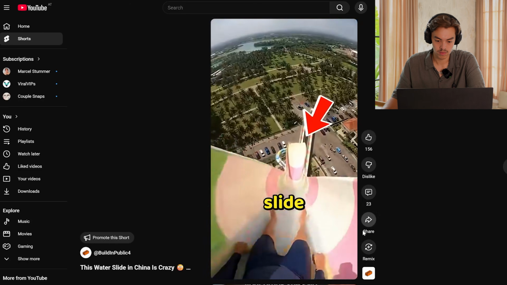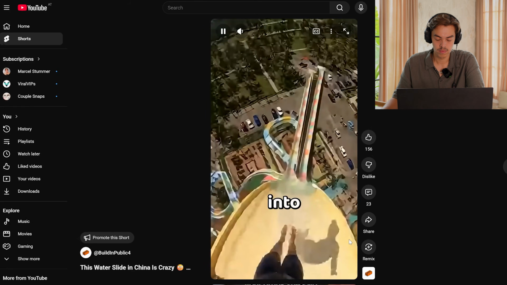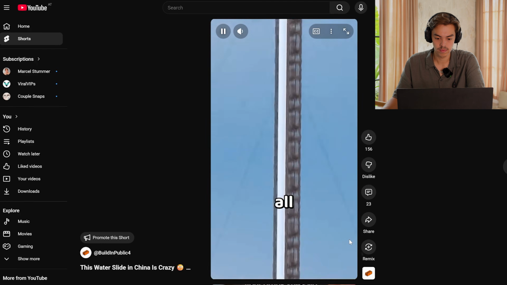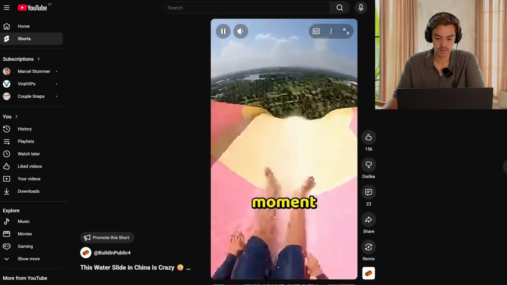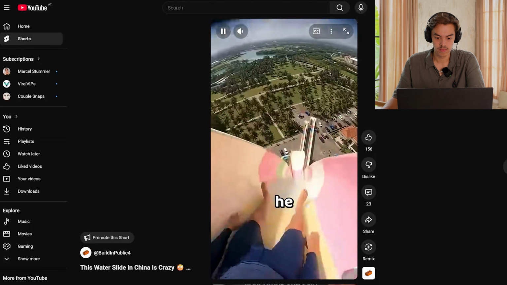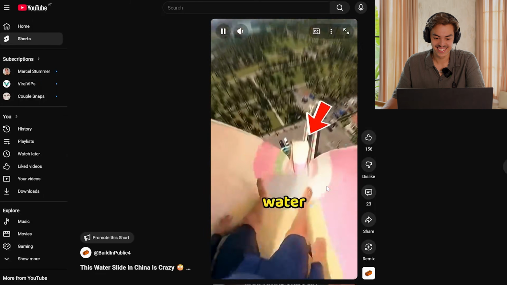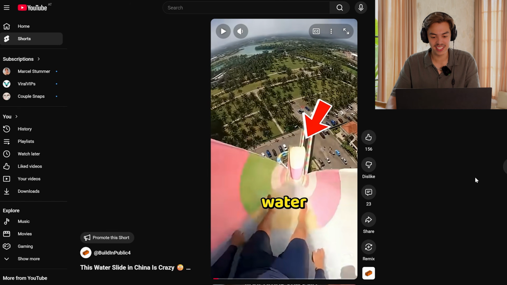This water slide in China actually launches you into the air. Because slides like this aren't allowed in most other countries, he traveled all the way to China just to try it. But the moment he slid over the edge and took off, he thought he wouldn't make it.